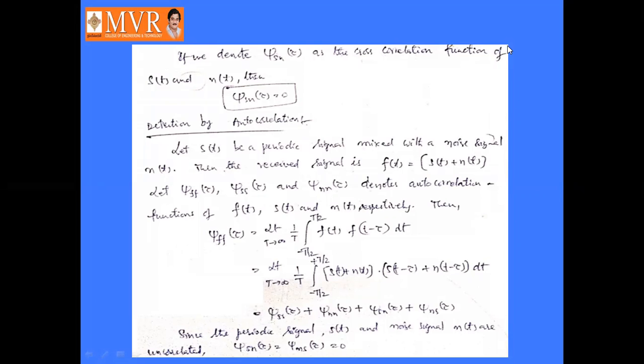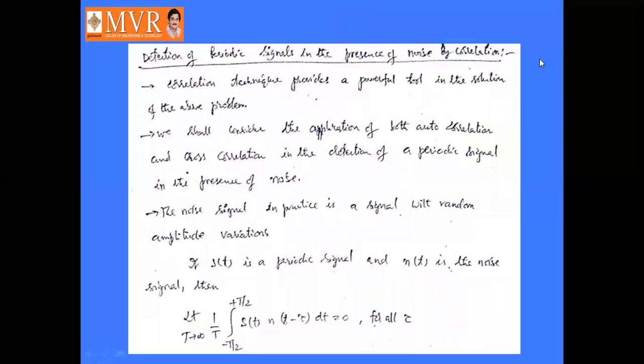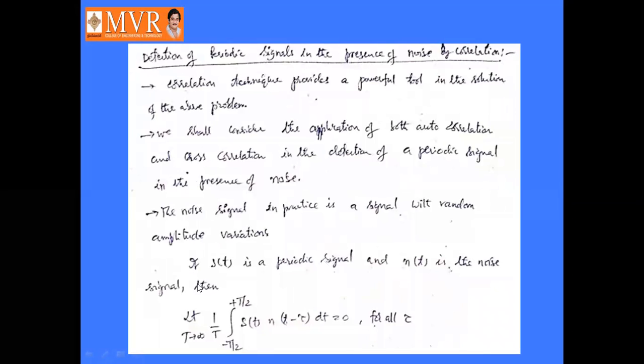Why? Because in the previous one, limit T tends to infinity 1 by T into integral minus T by 2 to plus T by 2 S of t into N of t minus tau is equal to 0 for all tau. This is Sn of tau.